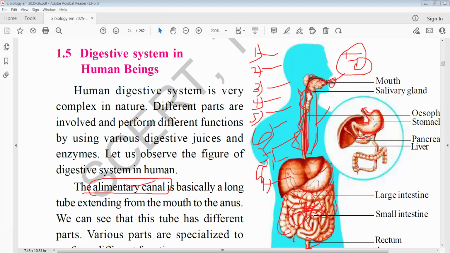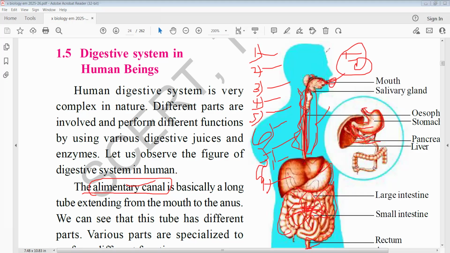So the chyme now then passes to the small intestine. The small intestine is a long tube. The small intestine has three parts. First part is duodenum, second part ileum, and third part is jejunum.